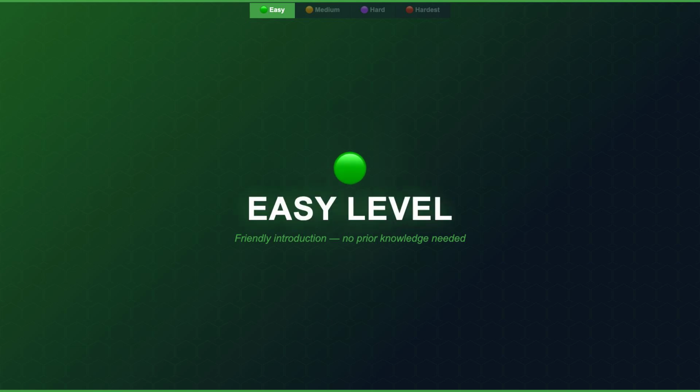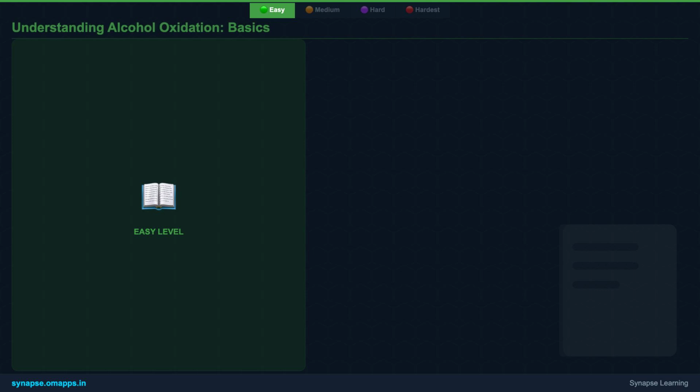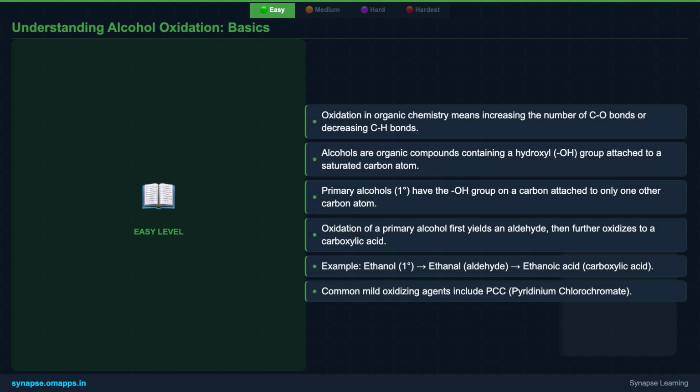Let's begin our exploration with the simple yet crucial basics of alcohol oxidation. On this slide, we define oxidation in organic chemistry as increasing C-O bonds or decreasing C-H bonds. Alcohols, characterized by their hydroxyl group, are classified as primary, secondary, or tertiary based on the number of carbons attached to the hydroxyl-bearing carbon. Primary alcohols, like ethanol, first oxidize to aldehydes, such as ethanal, and then can further oxidize to carboxylic acids, like ethanoic acid, especially with strong reagents.